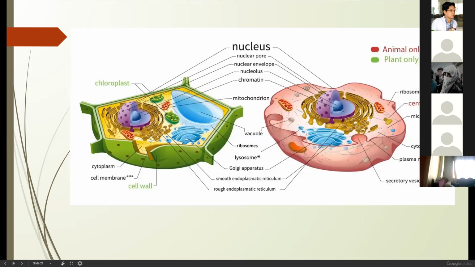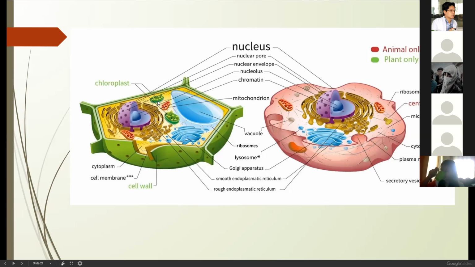So this is a comparison of your animal and plant cell. Those colored red are for animal cell only, and those colored green are for plants. Remember that plants can produce their own food through photosynthesis. That's why they have chloroplasts or chloroplastids inside the cell, which contain chlorophyll.